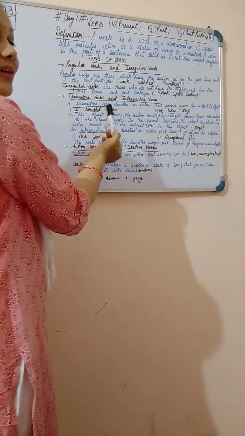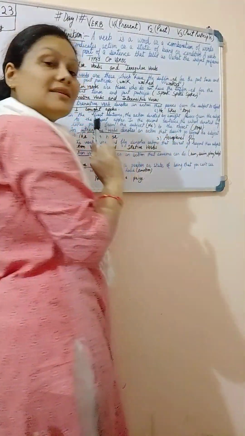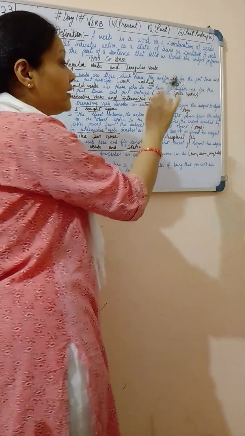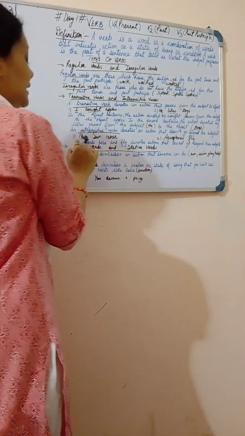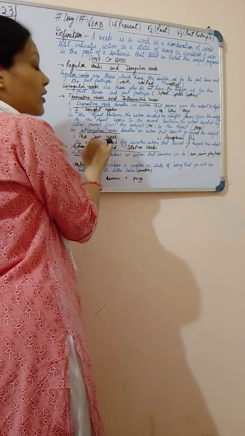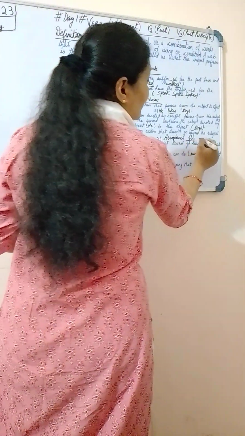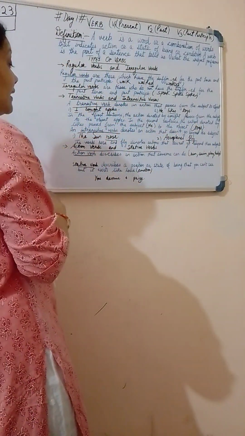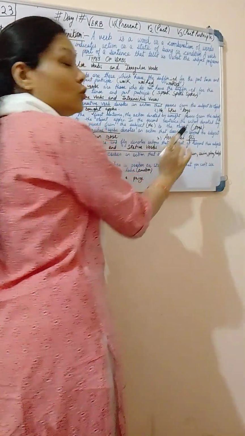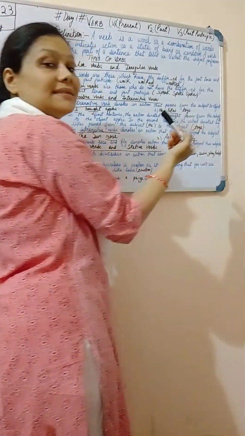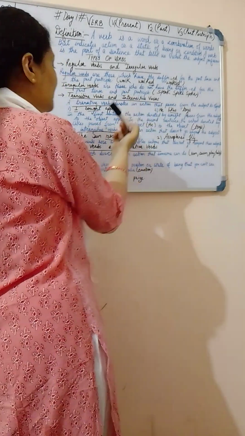And now what is an intransitive verb? An intransitive verb denotes an action that doesn't go beyond the subject. So it is just the opposite of a transitive verb. For example, the sun rose. Rose is your verb here. Aeroplanes fly. Fly is your verb here. In this, the verbs rose and fly denote action that does not go beyond their subjects. Okay, so now you understood the difference between transitive verbs and intransitive verbs.